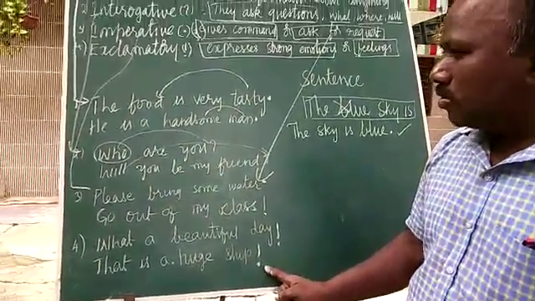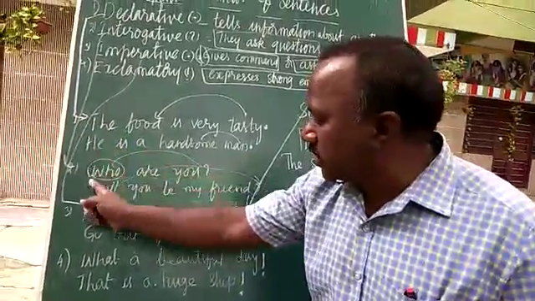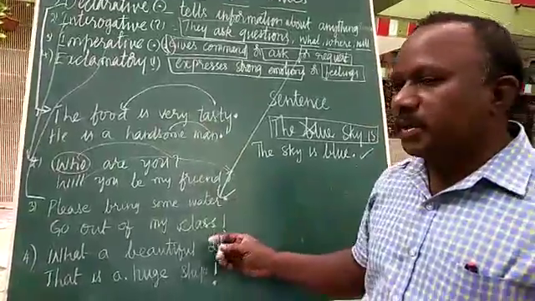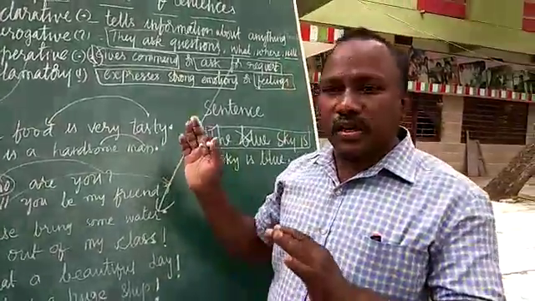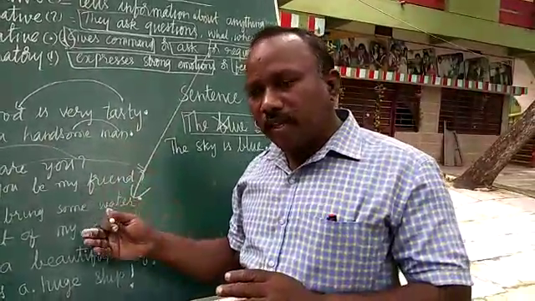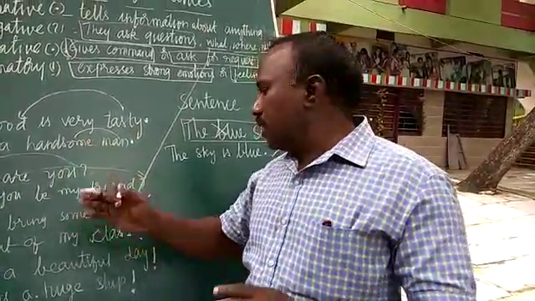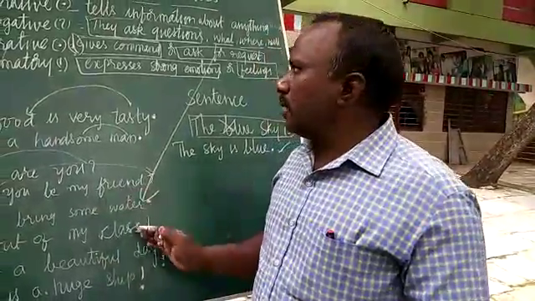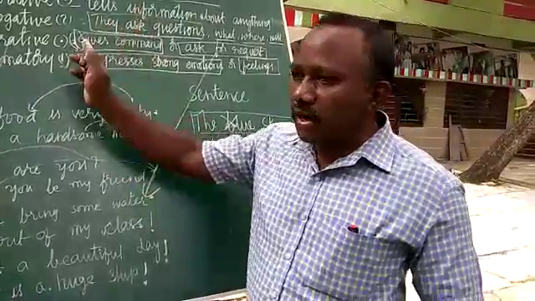So what I want to tell here is all these sentences are starting with a capital letter, but all these sentences are not expressing the same meaning. That's why sentences are of four kinds. They express different meanings. That's why some are ending with a full stop, some are ending with a question mark, and some are ending with an exclamatory mark. So altogether we have four kinds, children.